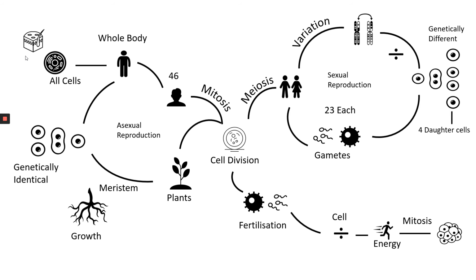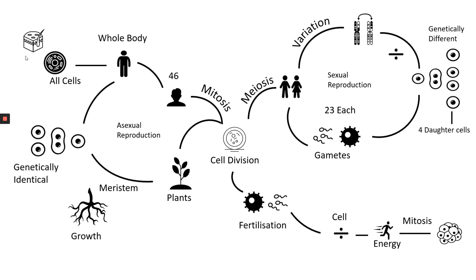And then as we move down, we've got division, and so we get genetically different cells, whereas in mitosis you get genetically identical, they're an exact replica. Here we have genetically different because of that crossing over of genes on the chromosomes, and we end up with 4 what we call daughter cells. And the daughter cells, they're called daughter cells because they vary from each other. They're not the same as the original, and they're not the same as each other at all. They're completely different cells, genetically different.